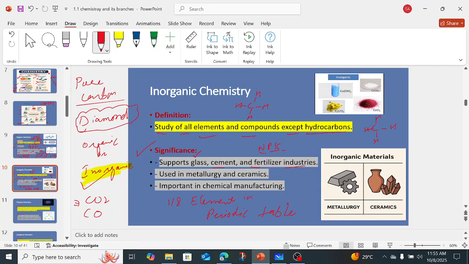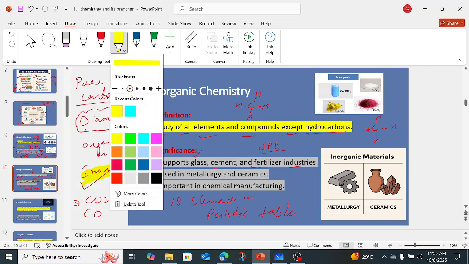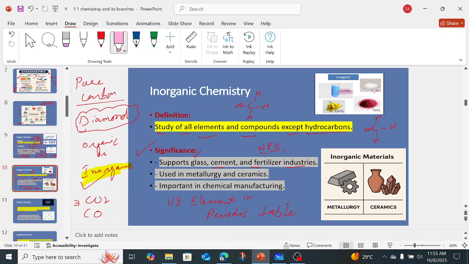Okay, here you can also see copper hydroxide, right? Then we have calcium carbonate, then potassium chromate, then we have calcium chloride, right? So all these are inorganic compounds, and when we study these and also synthesize them in industries, that comes in inorganic chemistry.